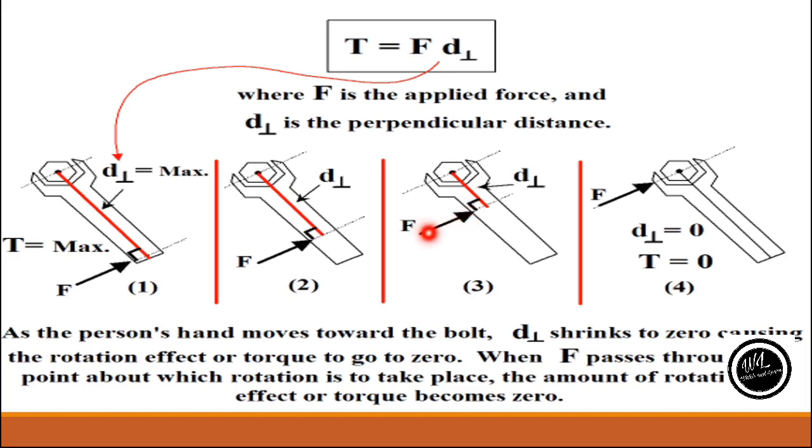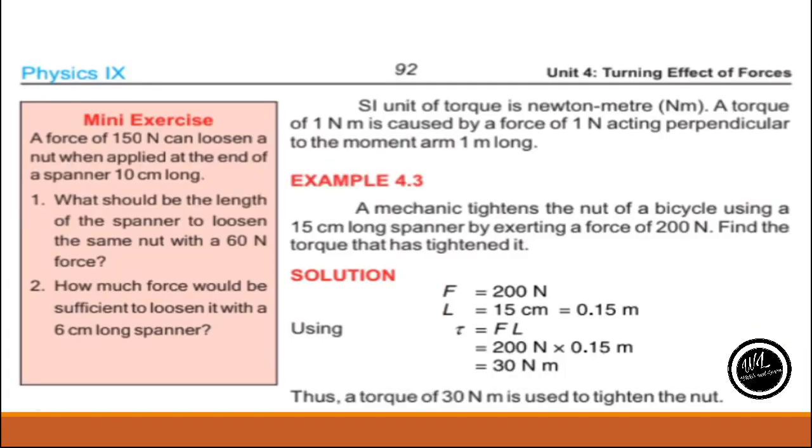Now see situation number 3. I am moving near the hinge or the axis of rotation. So the distance between the axis of rotation and the line of action of force further decreases, but the amount of force is the same. So will it produce the greatest torque or not? No. The amount of torque will decrease. Let's see, I am applying the force on the axis of rotation. Here there is no moment arm. So the torque will be equal to 0.